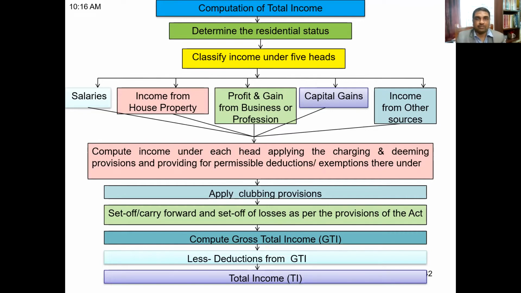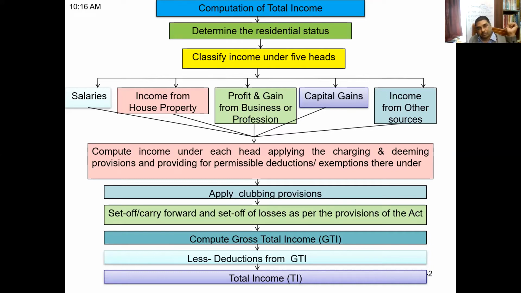So as we know, there are 5 heads of income. Starting with salary income, house property, profits and gains of business or profession, capital gains, and income from other sources. All this has to be computed, and we have to do certain deductions, and all this has to be included, and then we get the total. Then, if applicable, we deduct the set-off of carried forward losses.